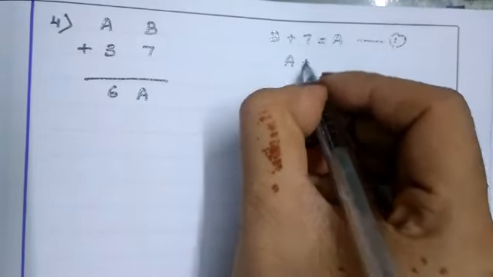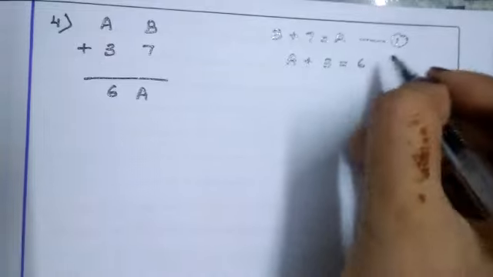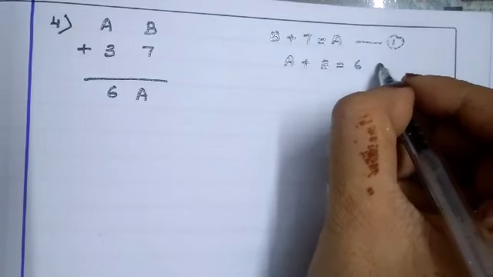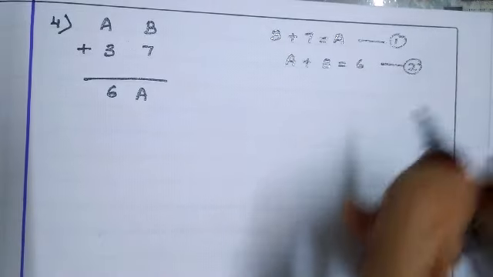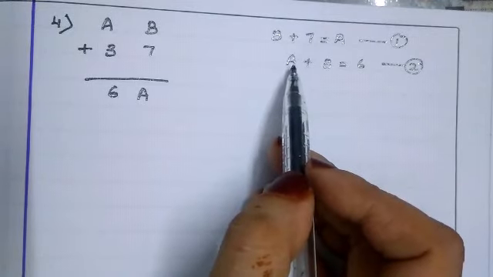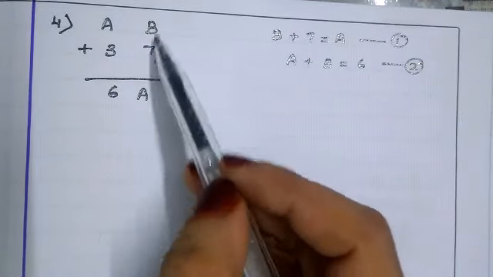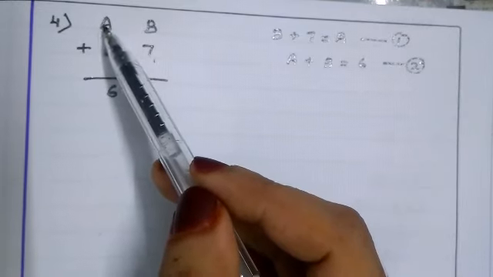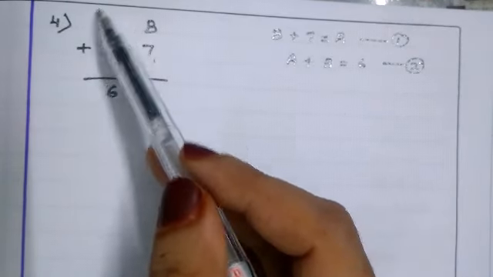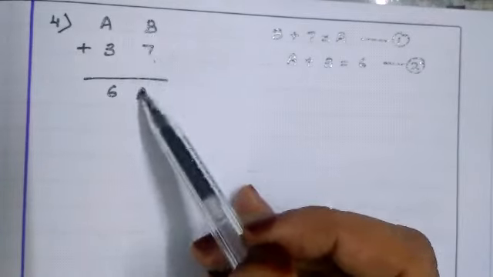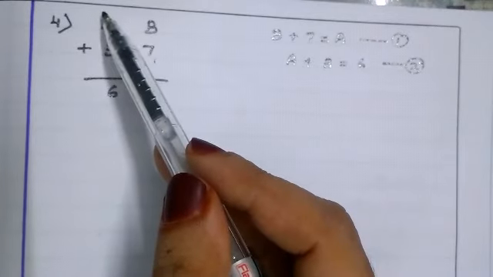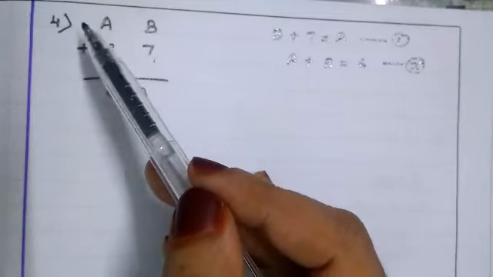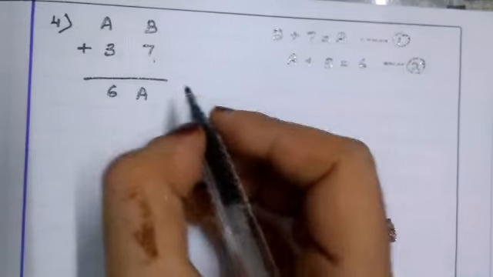A plus 3 is equals to 6. Now I'll write this as equation 2. But we don't know whether it will have carry or not. यहाँ पे अगर कुछ लिखेंगे तो कैरी आता है, तो यहाँ पे कैरी लेना है या नहीं है, तो दो कंडीशन है. We have two conditions.